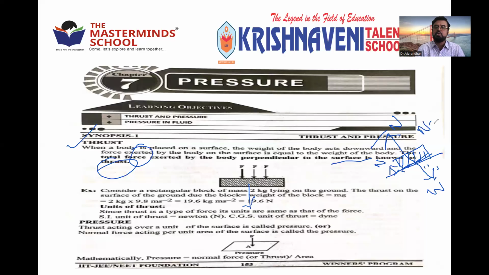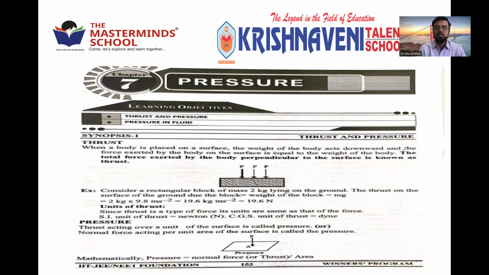So N is equal to W. Then only the book will stay on the table. If not, either the book may jump in the air or the book may go down. So such a force which is exerting on a body perpendicularly is called thrust. Right? So note those points, very important point as a first point from here. All of you, open your notebook, write as a synopsis.